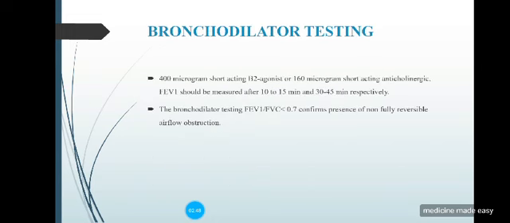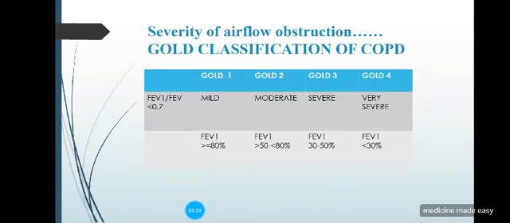Then comes bronchodilator testing, in which we can use either beta-2 agonist, which is 400 microgram short-acting beta-2 agonist, or 160 microgram of short-acting anticholinergic. Then FEV1 is measured in case of SABA after 10 to 15 minutes, and in case of anticholinergic after 30 to 45 minutes. Then in the bronchodilator testing, if the ratio of FEV1 over FVC is less than 0.7, then it confirms that there is persistent airflow obstruction.